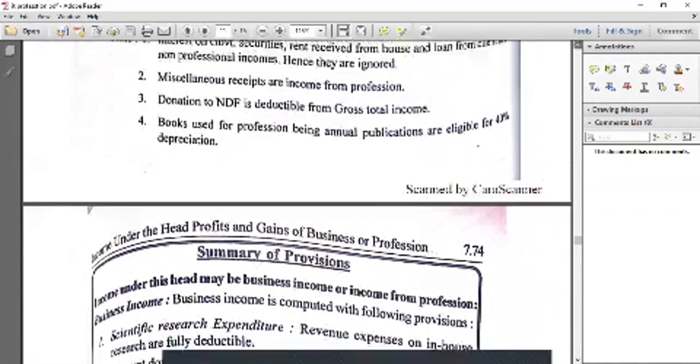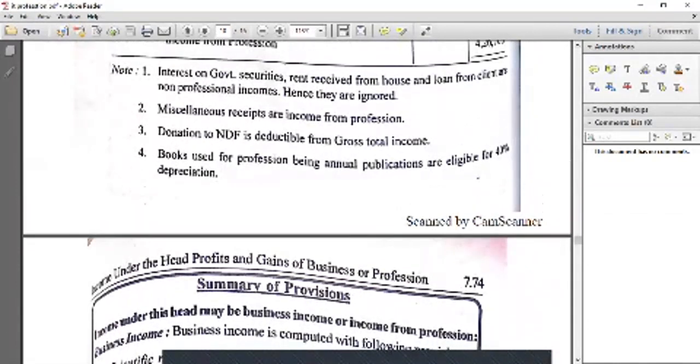What are the notes given in this problem? The interest and rent, as we already discussed, are not taken into consideration. The reasons given in the notes: interest on government securities, rent received from house, and interest on loan from client are non-professional income, hence they are ignored. Miscellaneous receipts are income from profession, so they are taken into consideration. Donation to NDF is deductible from the gross total income, so now we calculate only the income from profession.